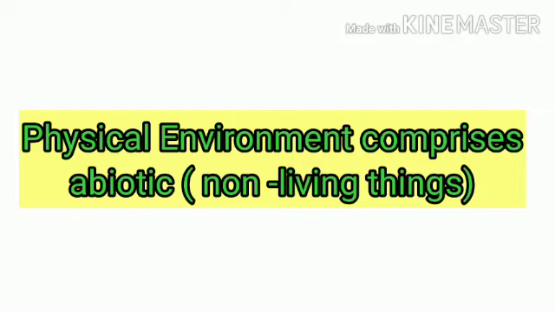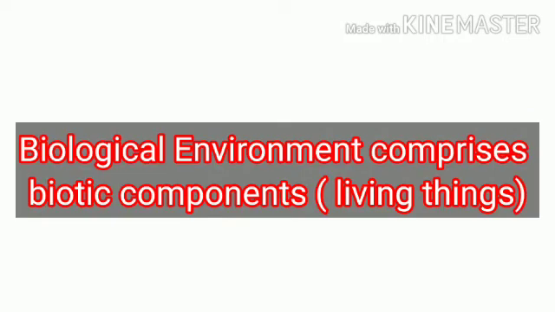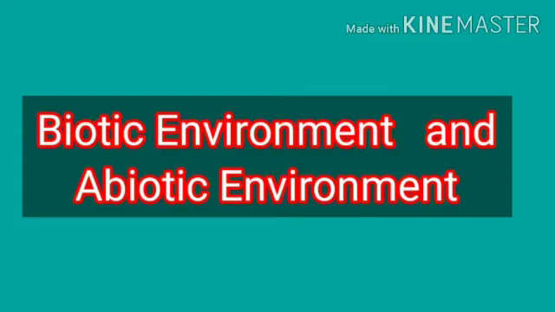The physical environment comprises the non-living things, or abiotic components like land, water and air. The biological environment comprises the biotic components like human beings, plants, animals, bacteria, fungi, etc. All these are interdependent on one another, directly or indirectly.